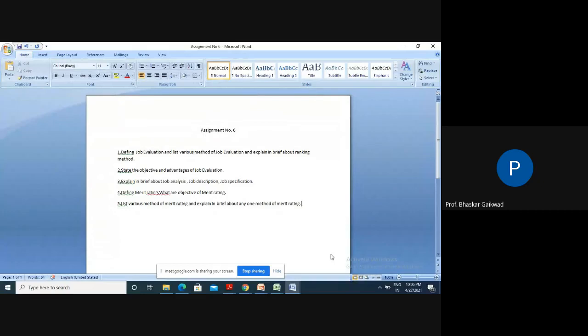Okay. So does anybody have any problems related to the objective and advantages of job evaluation? Only deciding the worth of a job is not sufficient; we must know the objectives and the advantages of job evaluation.